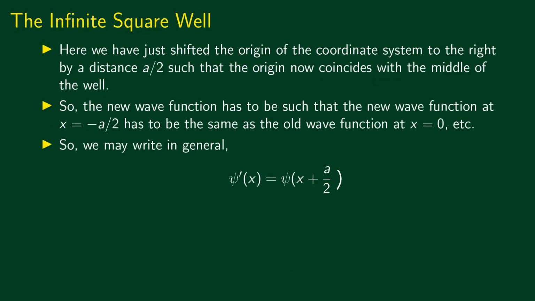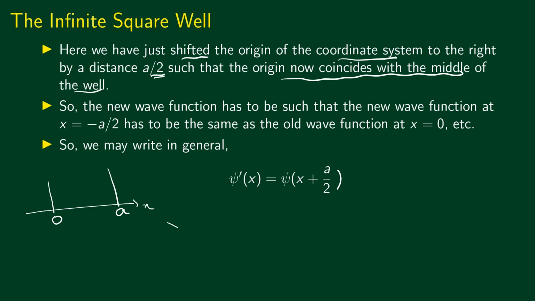You can think of this situation as shifting the origin of the coordinate system to the right by a distance a by 2, such that the origin now coincides with the middle of the well. This would be the passive viewpoint. Initially, we have the infinite well like this. We have 0 potential between x equal to 0 and x equal to a, where a is the width of the potential well. This is our x-axis.